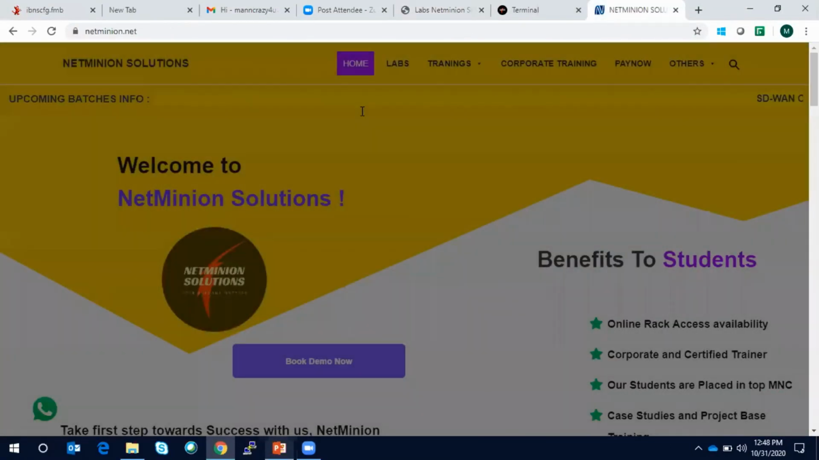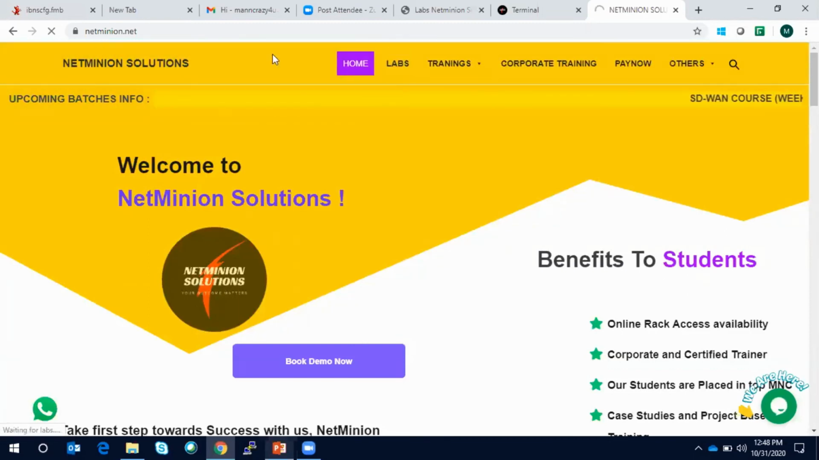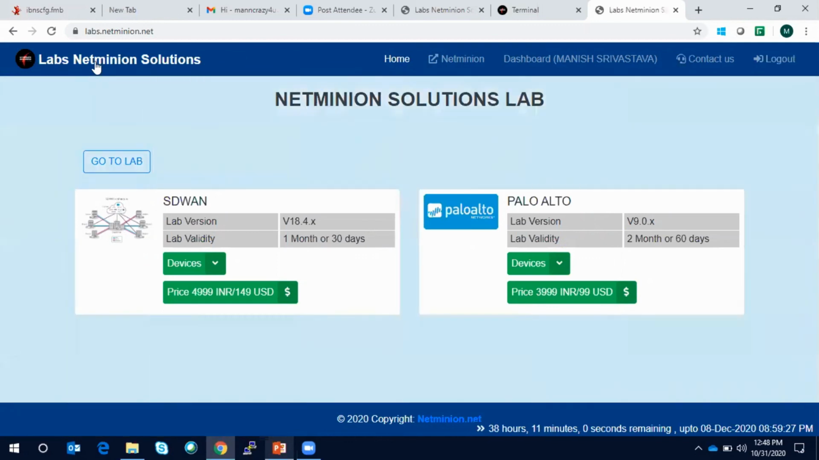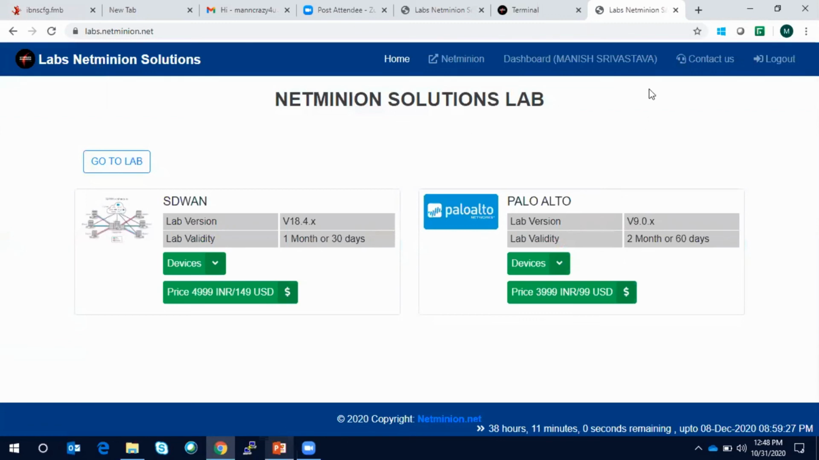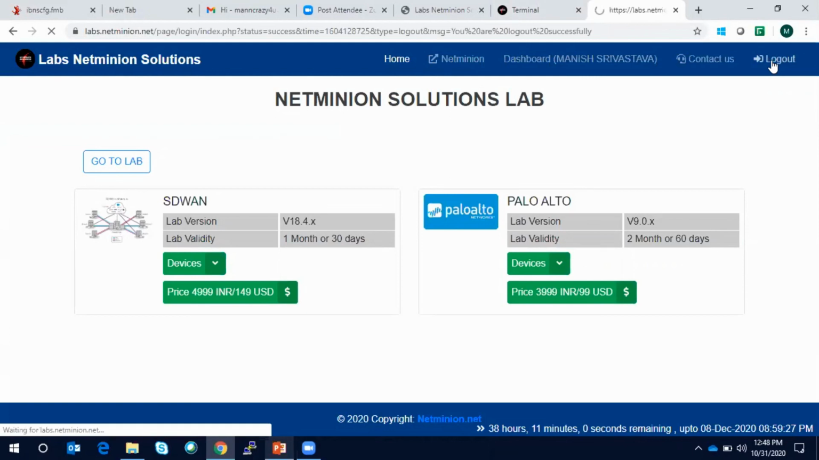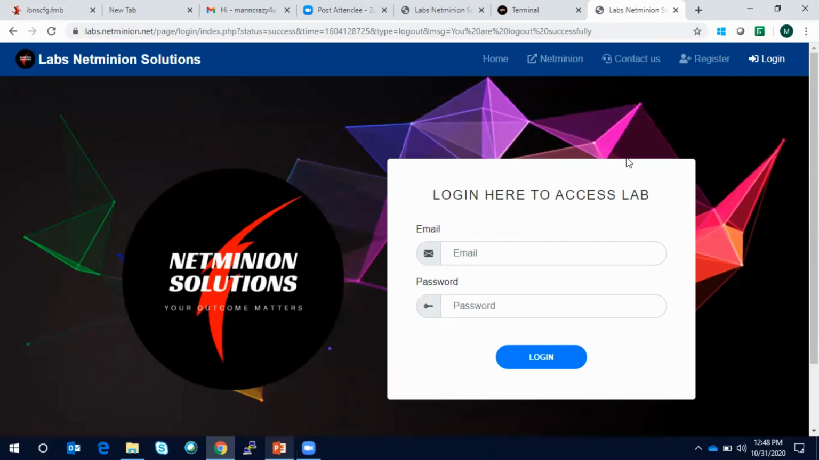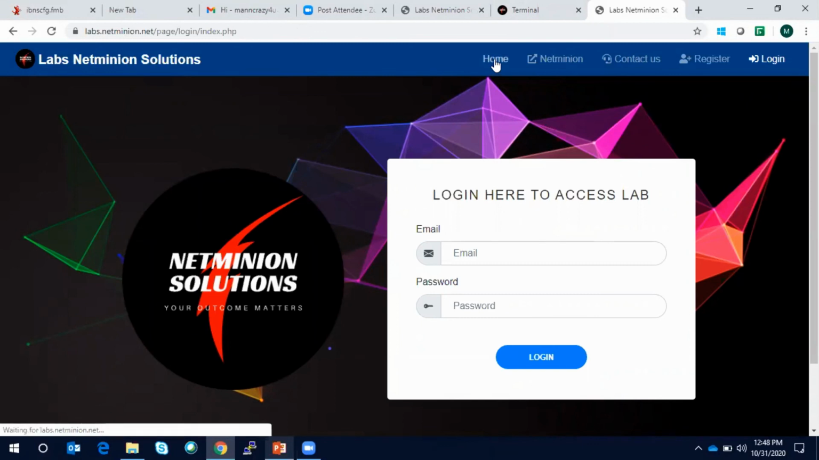If we go to the labs, this is netminion.net. In one minute, guys, this is the estimate. It is a console for you. Maybe if you log out, they will be able to see that. So you guys will have this kind of lab portal. Once you register over here and enroll, you will get another console. If you are not enrolled, you will have a different console.